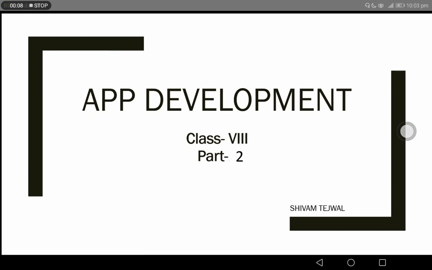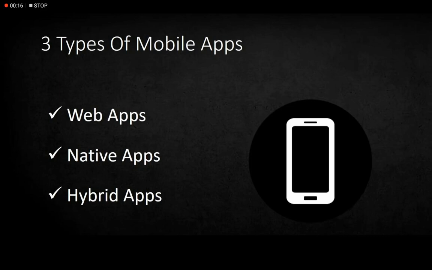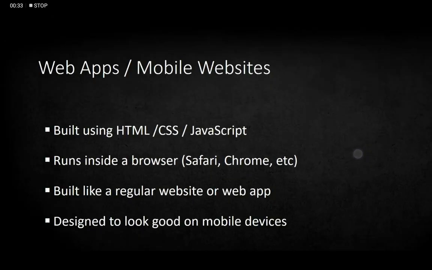So we are discussing our chapter app development and this is the second part. So without wasting any time, let's start. There are three types of mobile apps. First one is web apps, second one is native apps, and third one is hybrid apps. Today we will discuss all of them one by one.